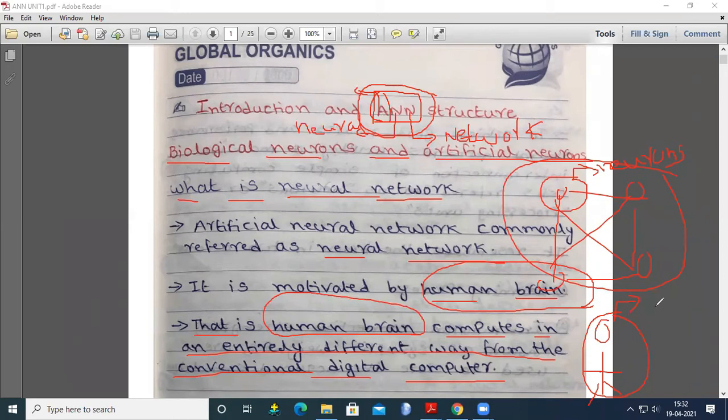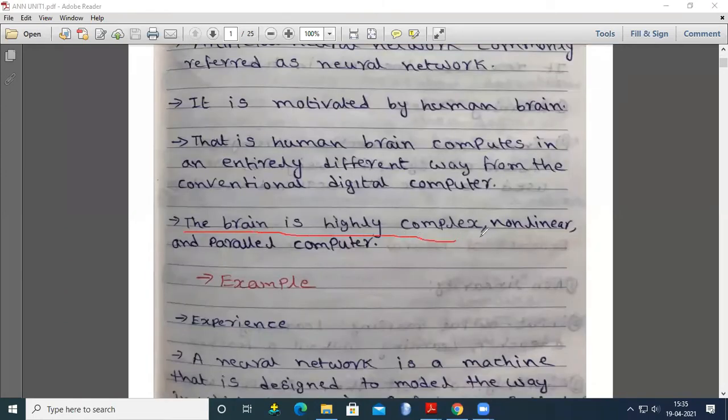How much time are you going to take for this? We take less than 1 second. In less than 1 second only, you are going to identify whether he is known to you or not. Similarly, how can a digital computer accomplish this task? That we can achieve with the help of artificial neural networks. The brain is a highly complex, non-linear and parallel computer.